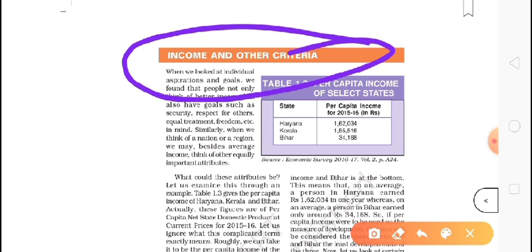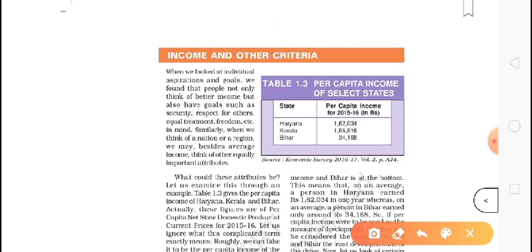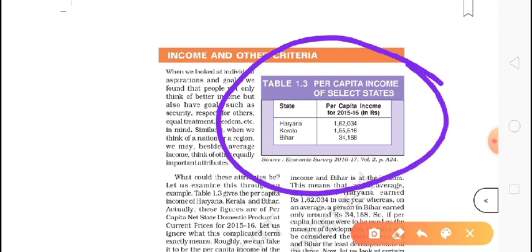That's why they are a developed country and we are developing. Countries with per capita income less than $1,000 come under underdeveloped countries. So India is not underdeveloped or developed, India is a developing country.